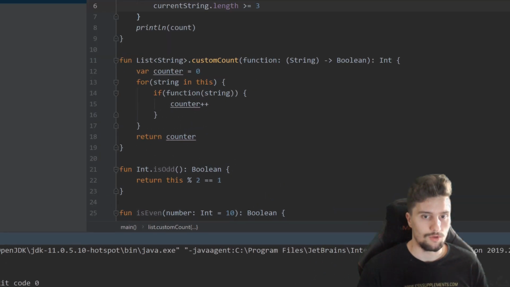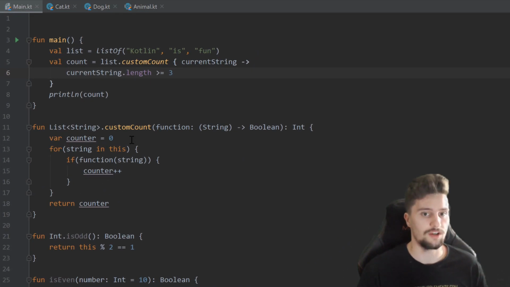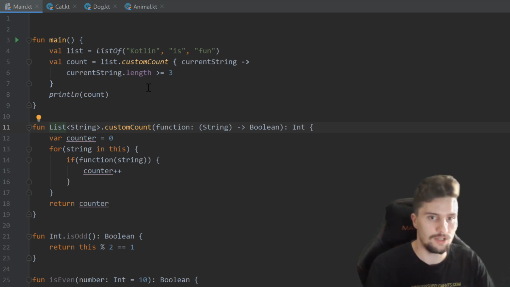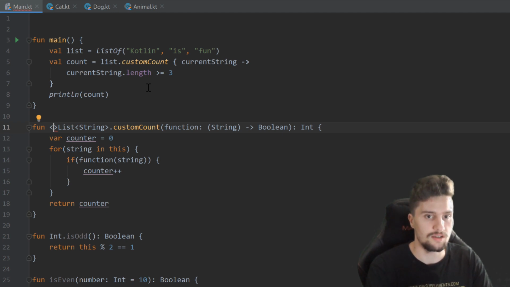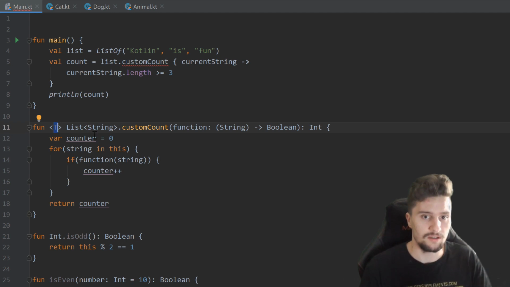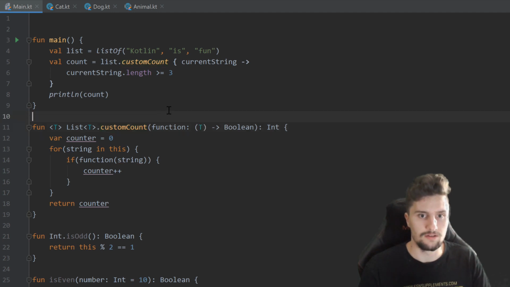And if we now want to be able to call this custom count function on any kind of list, not only on a list of strings, then we use so-called generics. That is basically just a type parameter. So we pass the type we want to call this function on. We can do this with these angle brackets, and usually we just call this type T, so a capital T. And then we can use that T, so whatever we passed for that, also in this list. So instead of string, instead of this string, and that's already it.